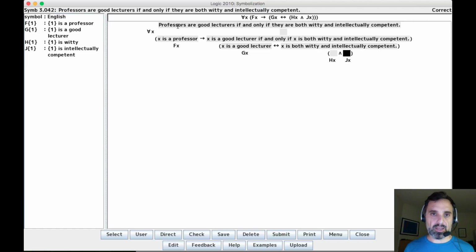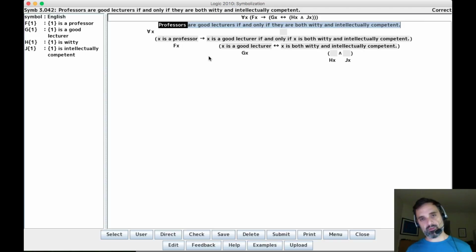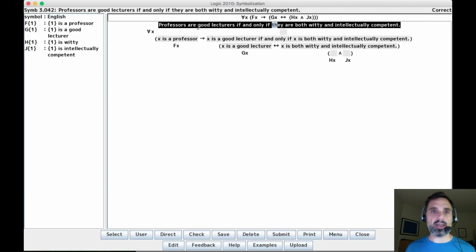The main thing is just to get that this is the determiner phrase, and this whole thing is the verb phrase. And the "they" is anaphoric on "professors." So that's 3042.